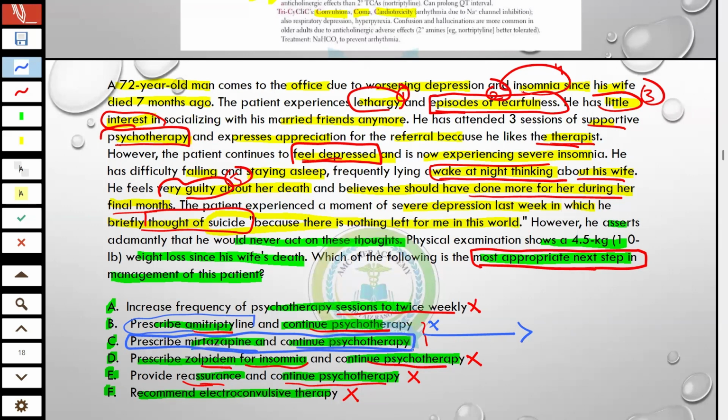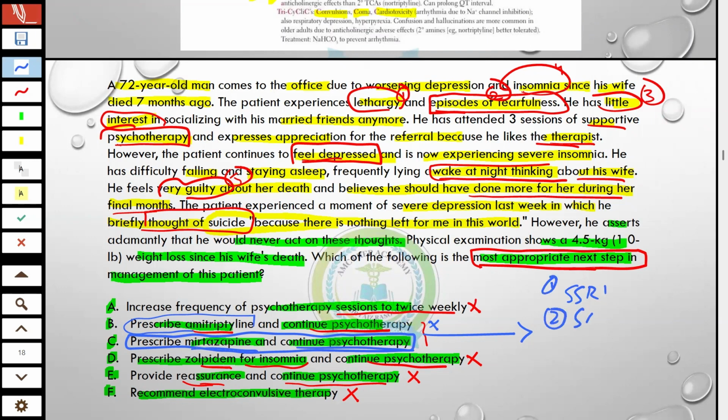So this is the way you have to think, because there is no option of SSRI over there. If the SSRI option were there, you would go for SSRI first line, like citalopram, fluoxetine, like this. But there is no such option, so we will go for mirtazapine and psychotherapy. Or there is no SNRI option. So directly, as I discussed, SSRI always first.